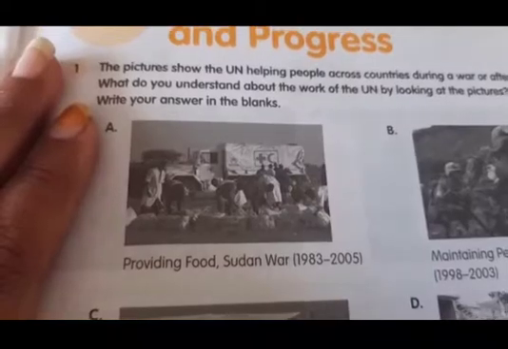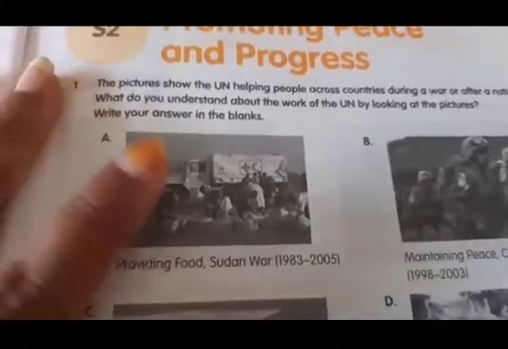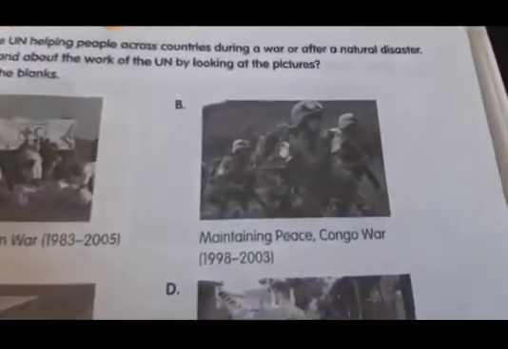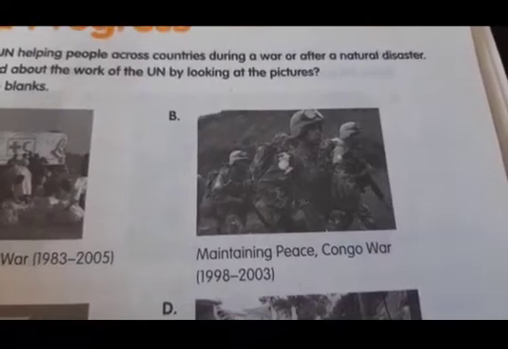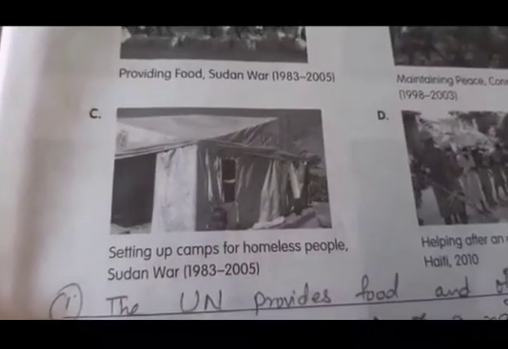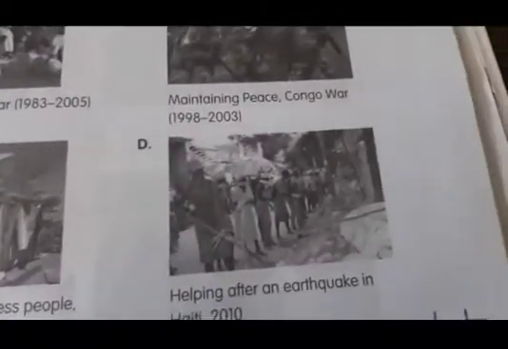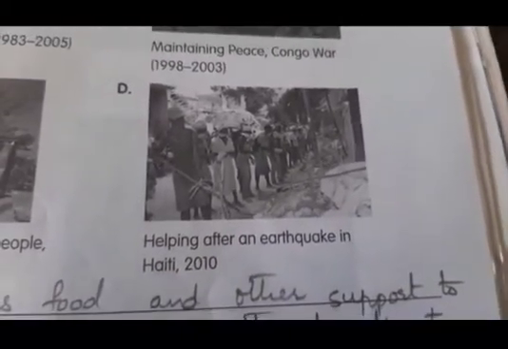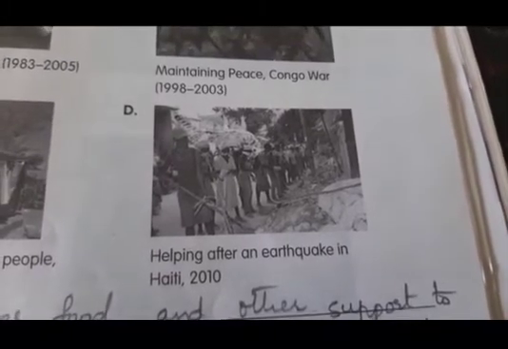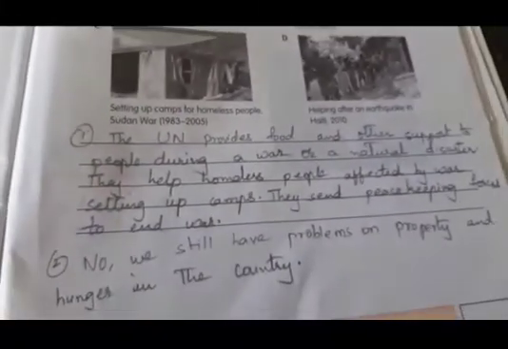See, providing food, Sweden war, 1983 to 2005. They are providing food. Who? The UN. Next, B1, maintaining peace, Congo war, 1998 to 2003. Next, setting up camps for homeless people, Sweden war, 1983 to 2005. See what they are doing, how much they are helping children. Next, the last picture: helping after an earthquake in Haiti, 2010.